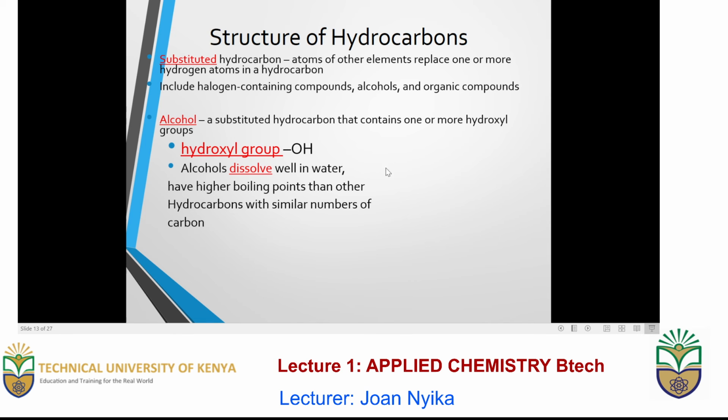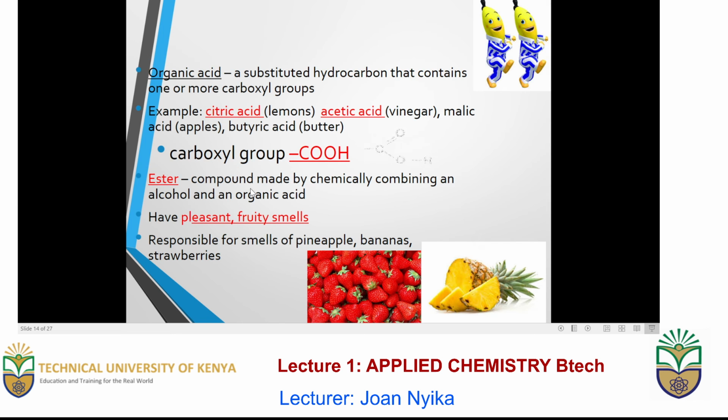The hydroxyl group, which usually forms a bond with carbon or hydrogen, is the one that influences the higher boiling points. We also have what we call organic acids. In this case, organic acids are hydrocarbons that have been substituted with a carboxyl group.